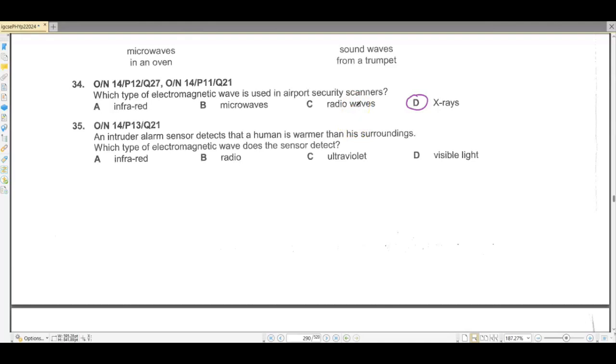Okay? Question number 35. An intruder alarm sensor detects that a human is warmer than his surroundings. Which type of electromagnetic wave does the sensor detect?